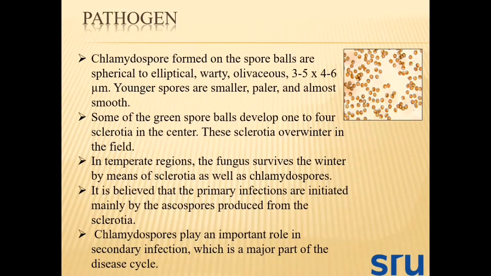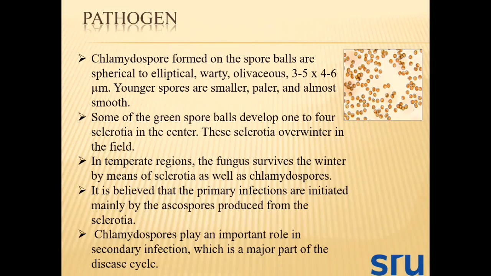Let's come to the pathogen. The pathogen is reported to produce chlamydospores, which are formed on a spore ball, spherical to elliptical and warty, measuring up to 3 to 5 by 4 to 6 micrometer. Young spores are smaller, pale in color and almost smooth in appearance. Some of the green spore balls develop 1 to 4 sclerotia in the center. These sclerotia overwinter in the field.